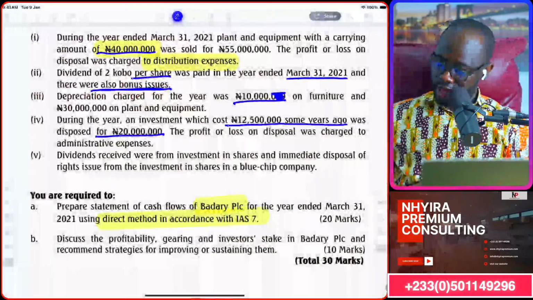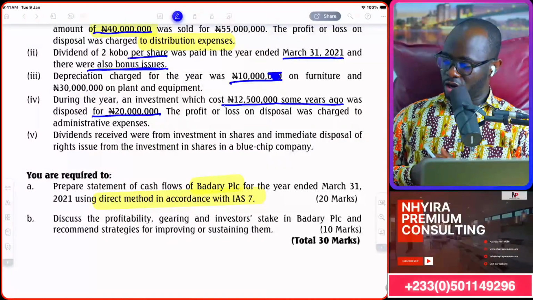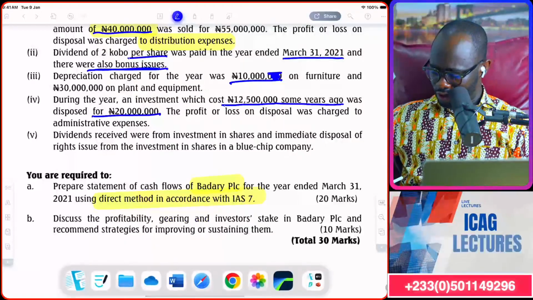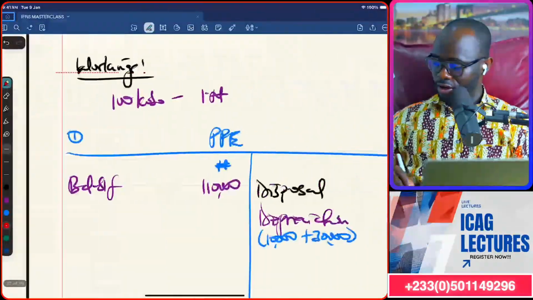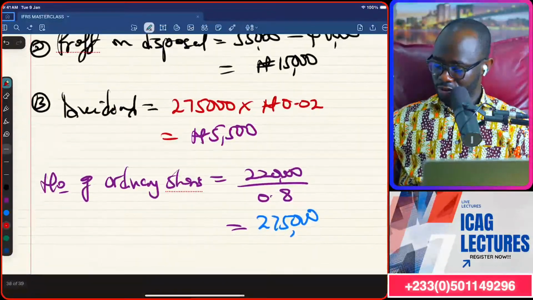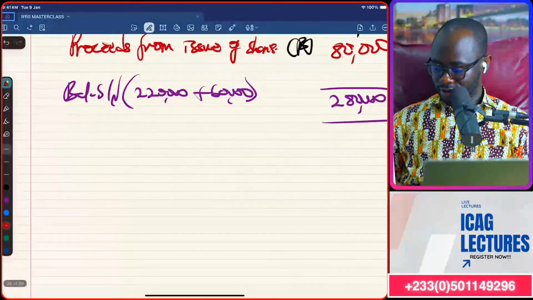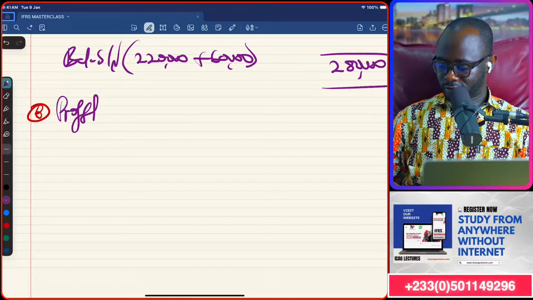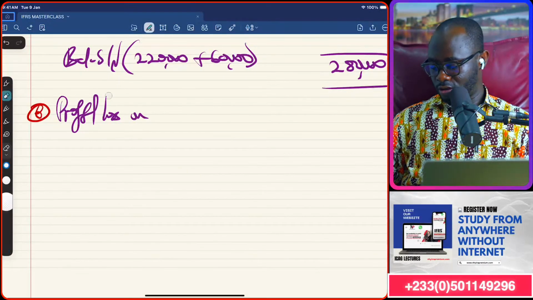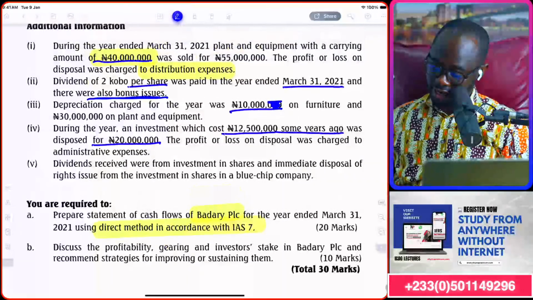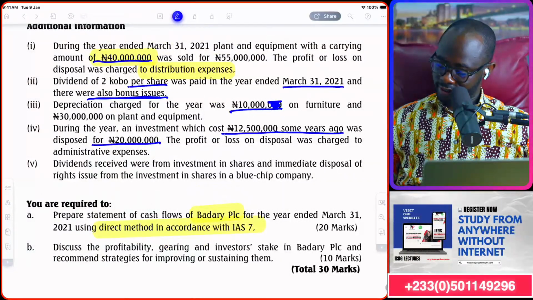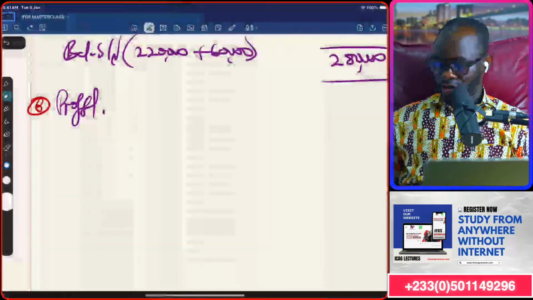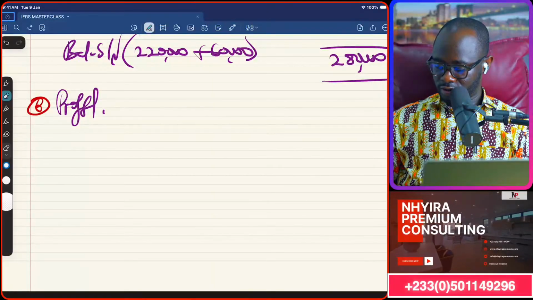Then we go in there and look at the profit or loss on disposal was charged to admin expense. There's a lot of things going into admin expense, so let's get a profit or loss on disposal. So note 6, profit or loss on, would it be profits or loss? Let's see. Carrying amount was 12.5 million. We sold it for 20 million. So it's profit. Okay. So profit from disposal of investment.